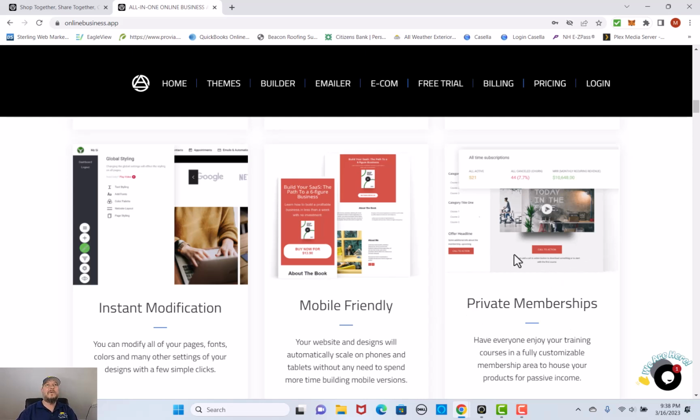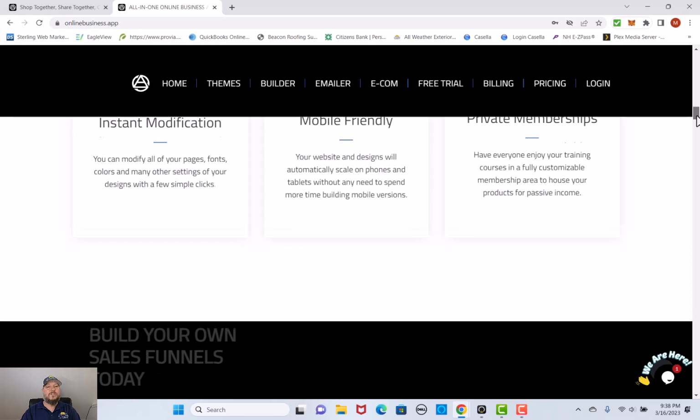It also has private membership. So if you're looking to have, say, a login membership kind of thing, if you're a fitness person, as an example, and say, hey, I want you guys to come join my gym. I want you to join my fitness program. I'm going to hold you accountable, and I'm going to teach you and mentor you through this program. Well, that program could have a private membership. That private membership, as an example, could be right here, and you can have tools to audit or report on all of the things that are going on with the membership right here.